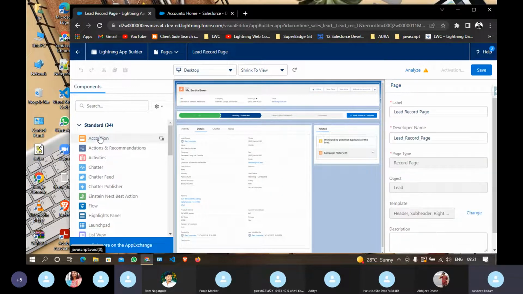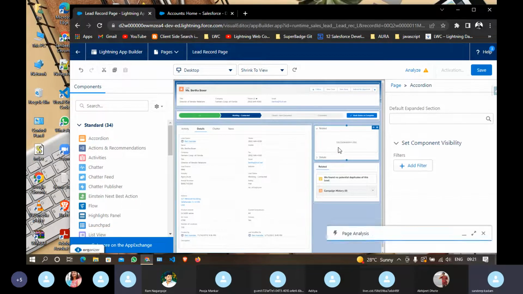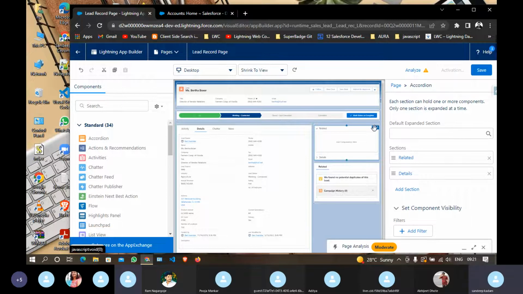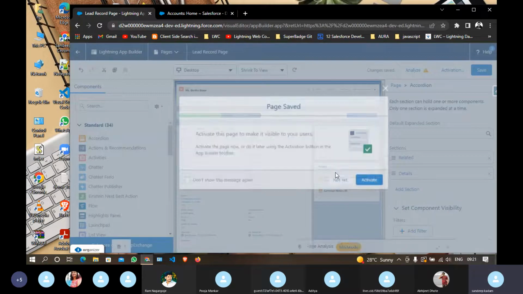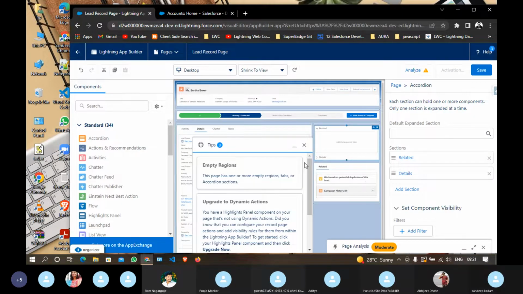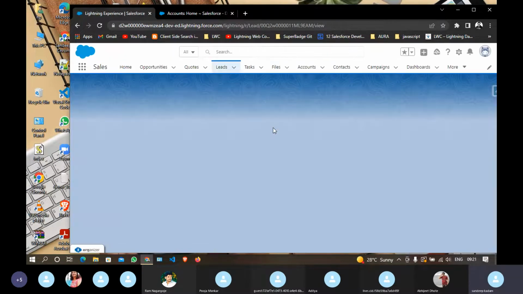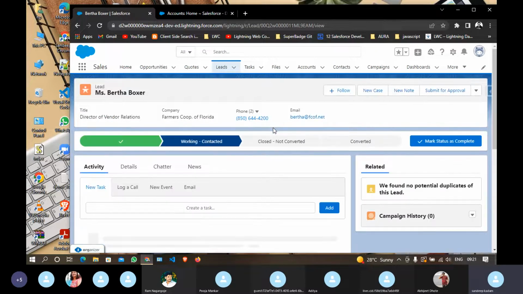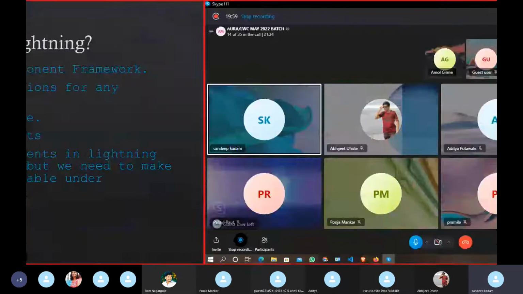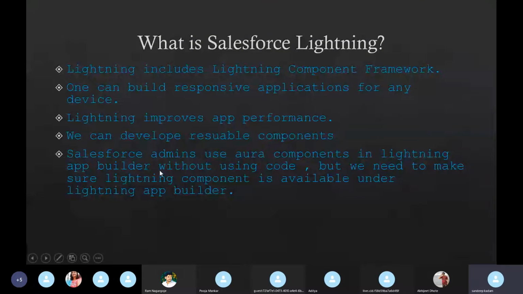Let's say this is a component, just drag and drop, like this. You can see the component is dropped, and you just have to save here and go back. This way the configuration can be made by a Salesforce admin. Let's go back. So this is how the admin configures these page layouts. Here I have mentioned how they configure. Let's check the next page.